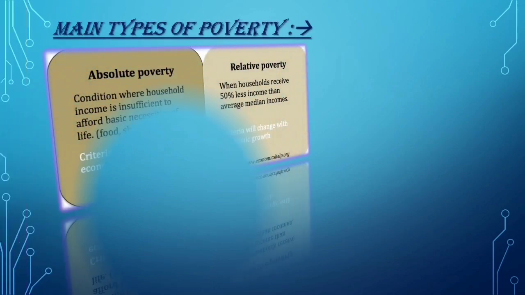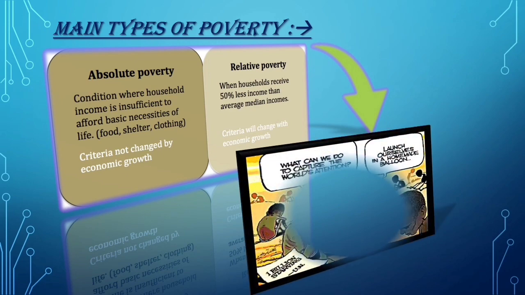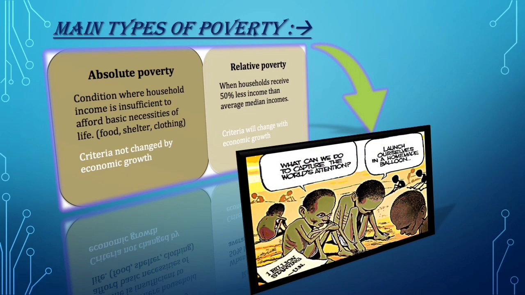Its main types: absolute poverty and relative poverty. In absolute poverty, criteria are not changed by economic growth, and in relative poverty, criteria are changed by economic growth.